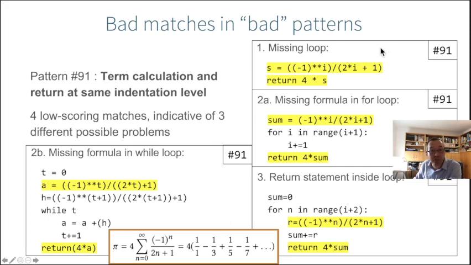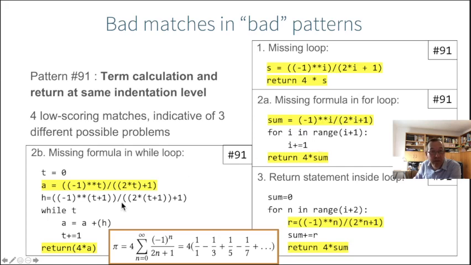One student, for example, who matched that pattern had this code. There is not even a for loop or a while loop here. So he just calculates one term and returns 4 times x. There are no loops whatsoever. So clearly this is wrong. There's no loop.